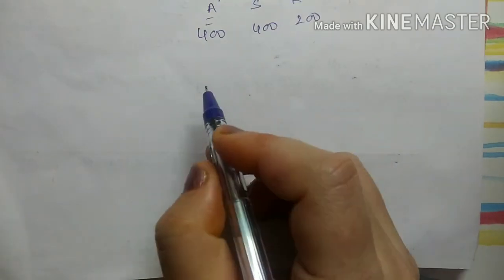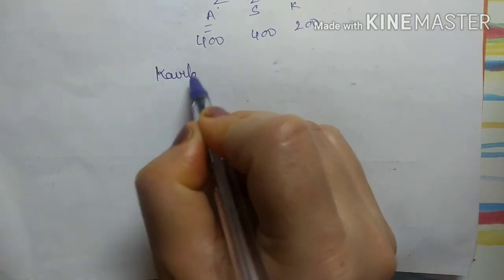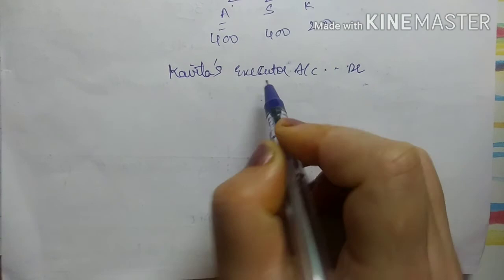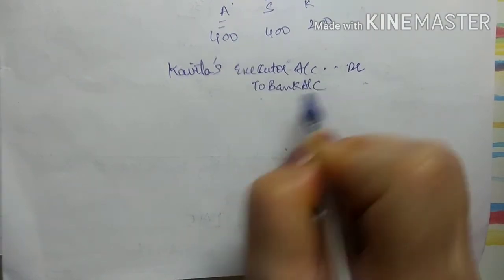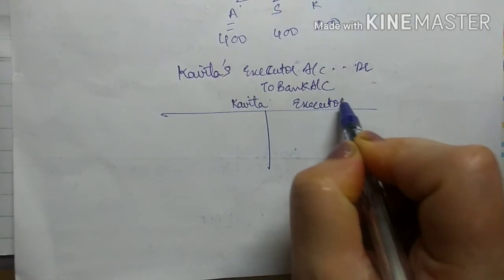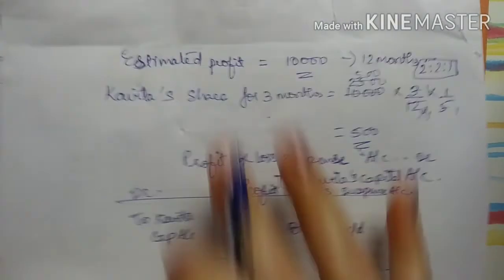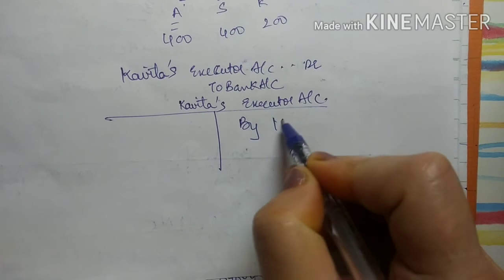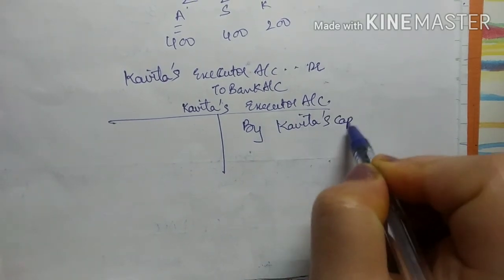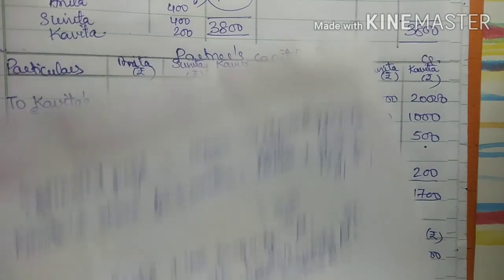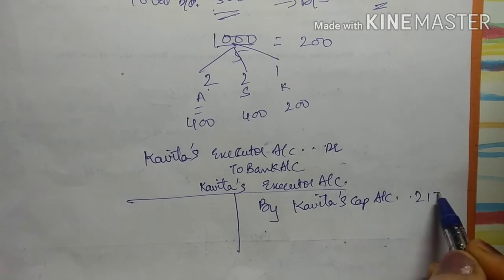Now they have told that executor has been paid. So while we are paying to executor, the entry will be Kavita's executor account debit to bank account, right? तो अगर मैं कविता का एग्जीक्यूटर अकाउंट बनाती हूँ तो see here the entry was Kavita's capital account debit to Kavita's executor account. तो यहाँ पे था by Kavita's capital account and the amount was 21,700.